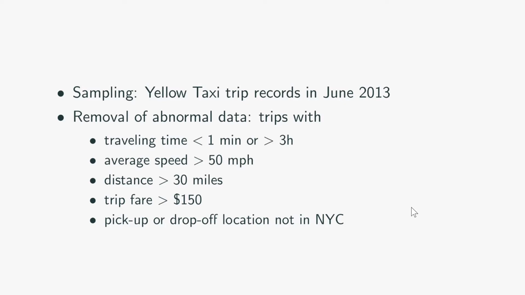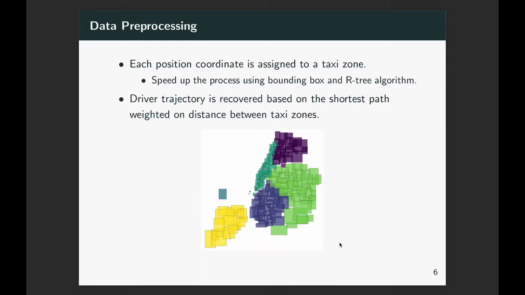For example, we calculated the average speed of each trip based on trip distance and trip time, and dropped records that have speed over 50 miles per hour, which is the highest speed limit in New York. Trips that are longer than 30 miles are also removed because they're about twice as long as the length of Manhattan. New York City is divided into 263 taxi zones.